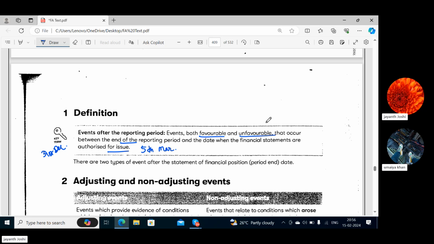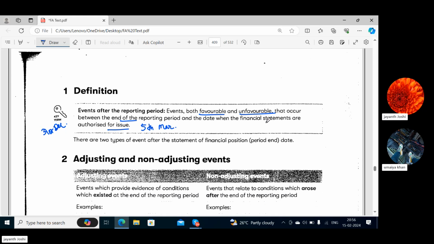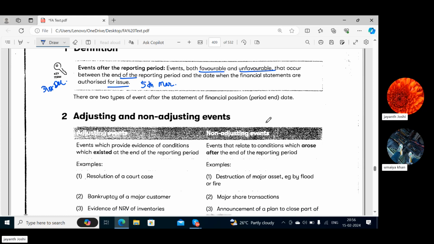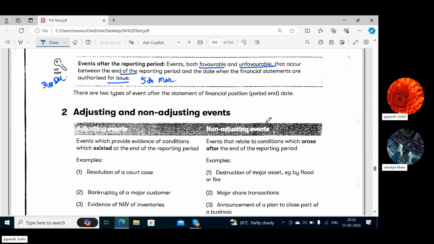Okay. So events are basically classified into two types, adjusting events and non-adjusting events. Now, what do we know about adjusting events? Events which provide evidence of conditions which existed at the end of the reporting period. That means they have a link with the reporting period. Somewhere they were in existence during the reporting period.